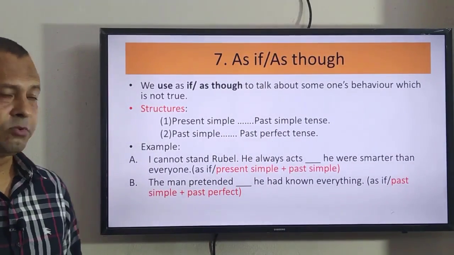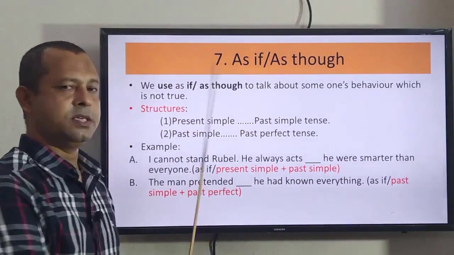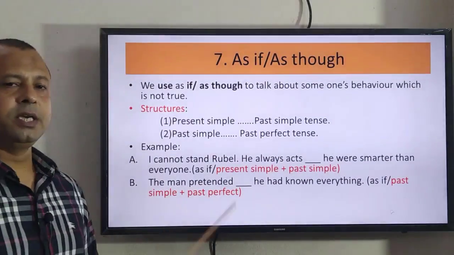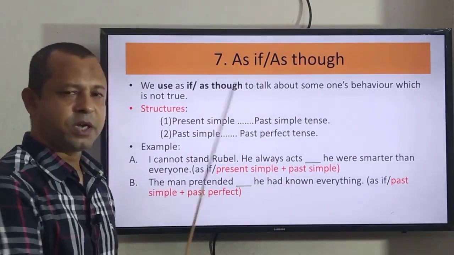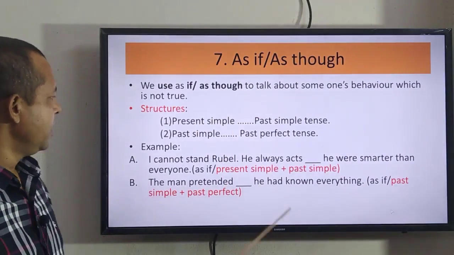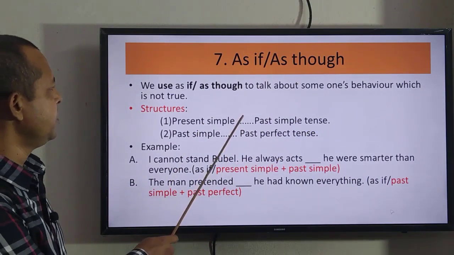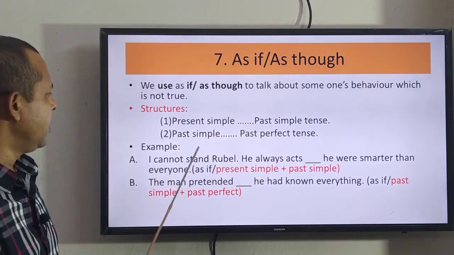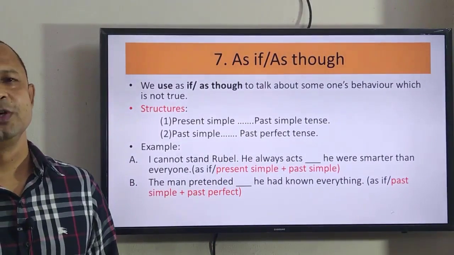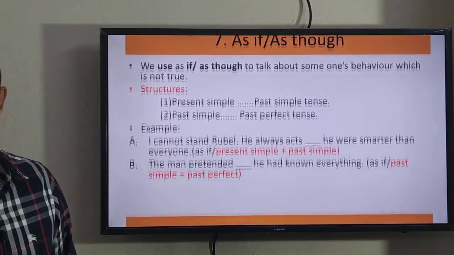Another thing I would like to remind you is that if you find present indefinite tense, gap and then past indefinite tense, you have to use as if, or if you find past indefinite tense, then gap and then past perfect tense, in this situation also you have to use as if or as though. Here I have mentioned it, present simple tense, then gap, then past simple tense, you have to use as if or as though in the gap, or if there is past simple tense, gap and past perfect tense, in this situation also you have to use as if or as though. So I think you have understood it very well.